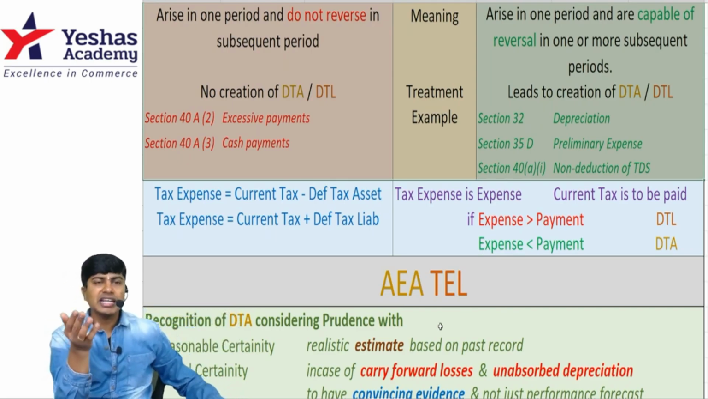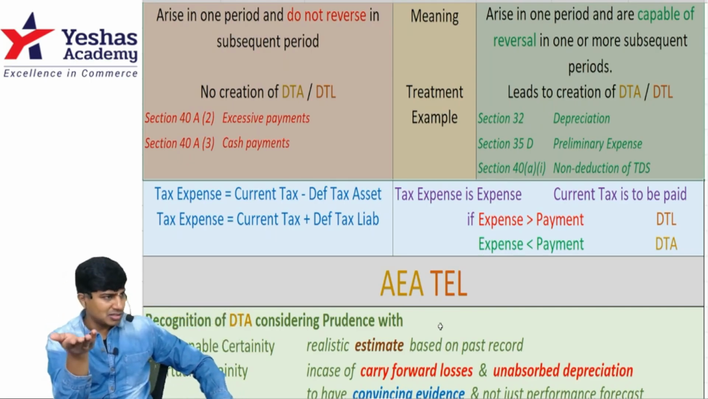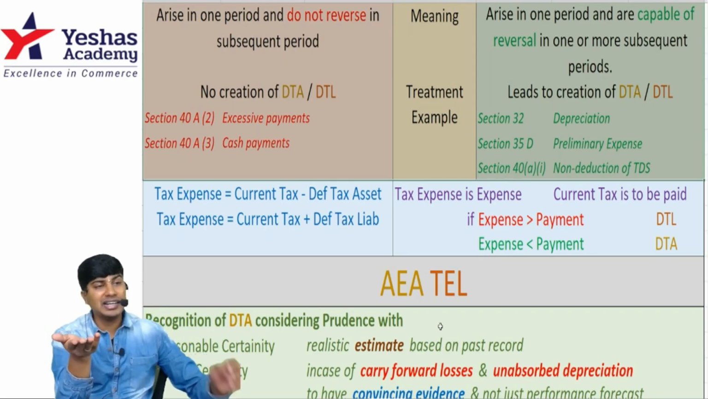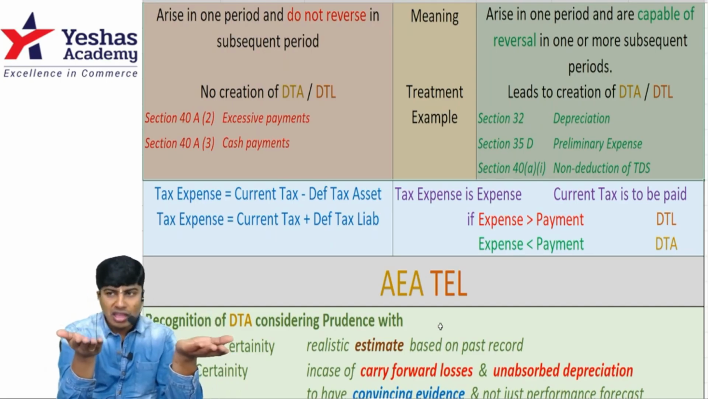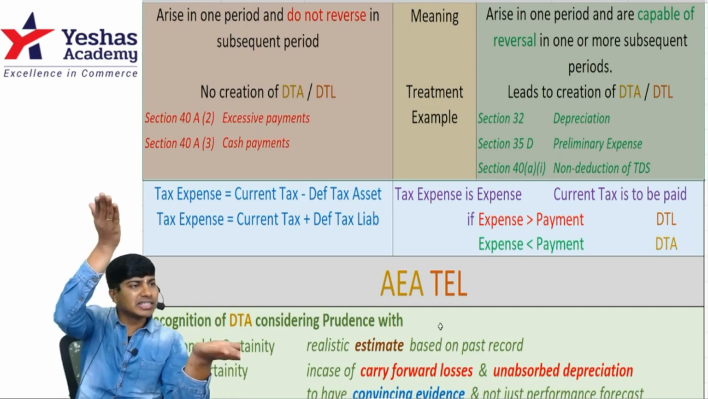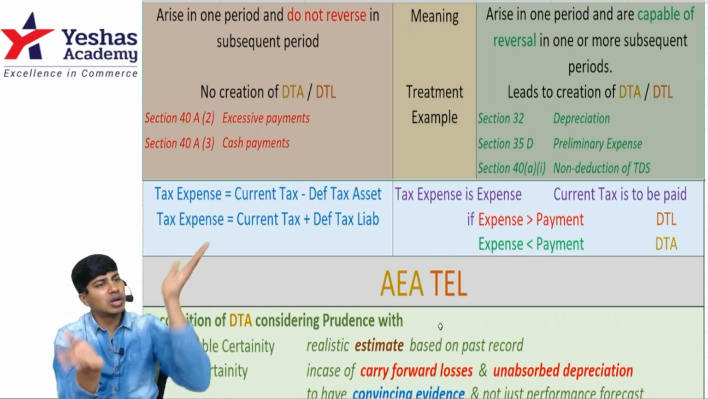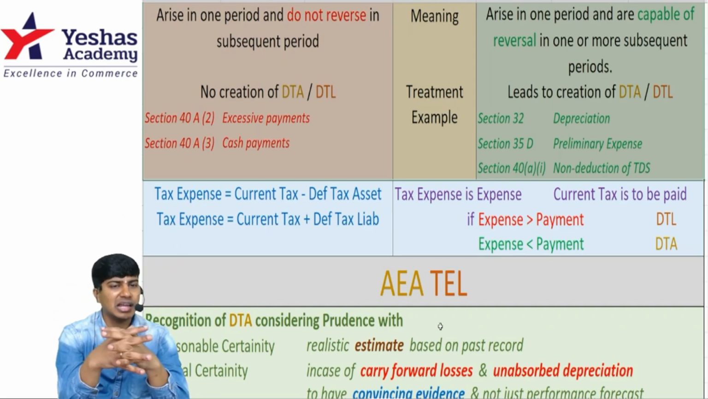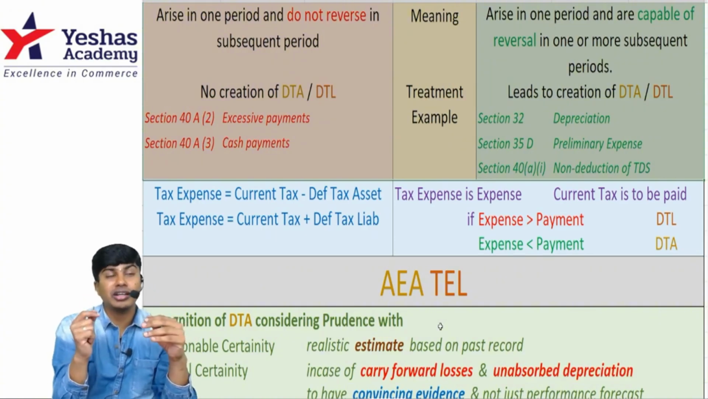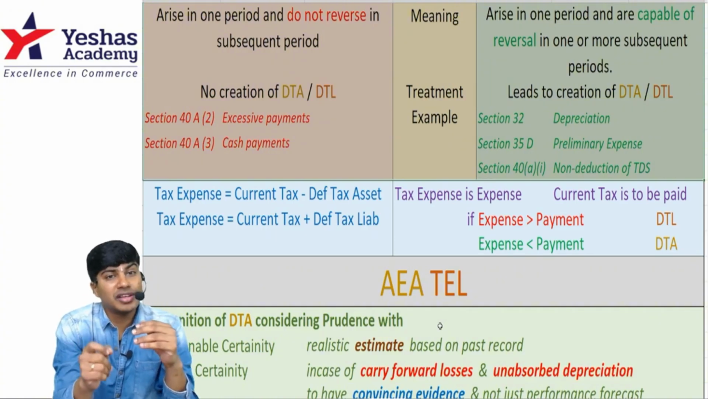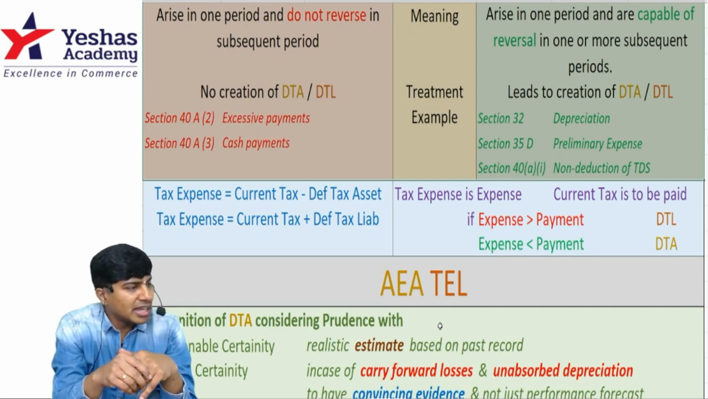The logic is: tax expense is the expense in accounts. Current tax is the amount to be paid. If expense is more, payment is less, so liability. If expense is less, payment is more, so asset. But the simple shortcut that you can always follow to solve even MCQs on AS 22 deferred tax asset and liability is this.